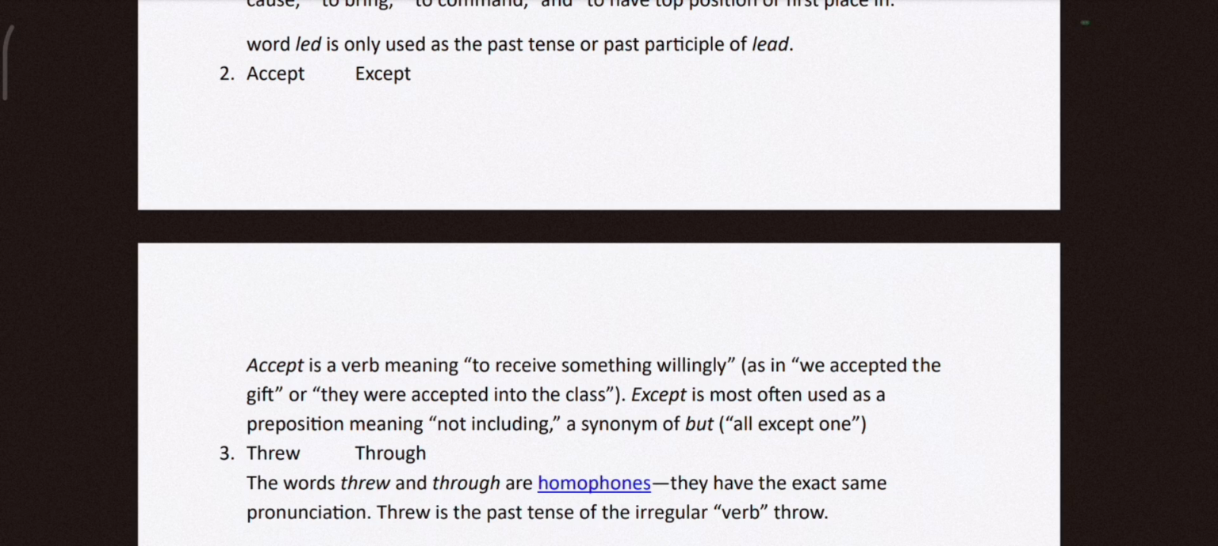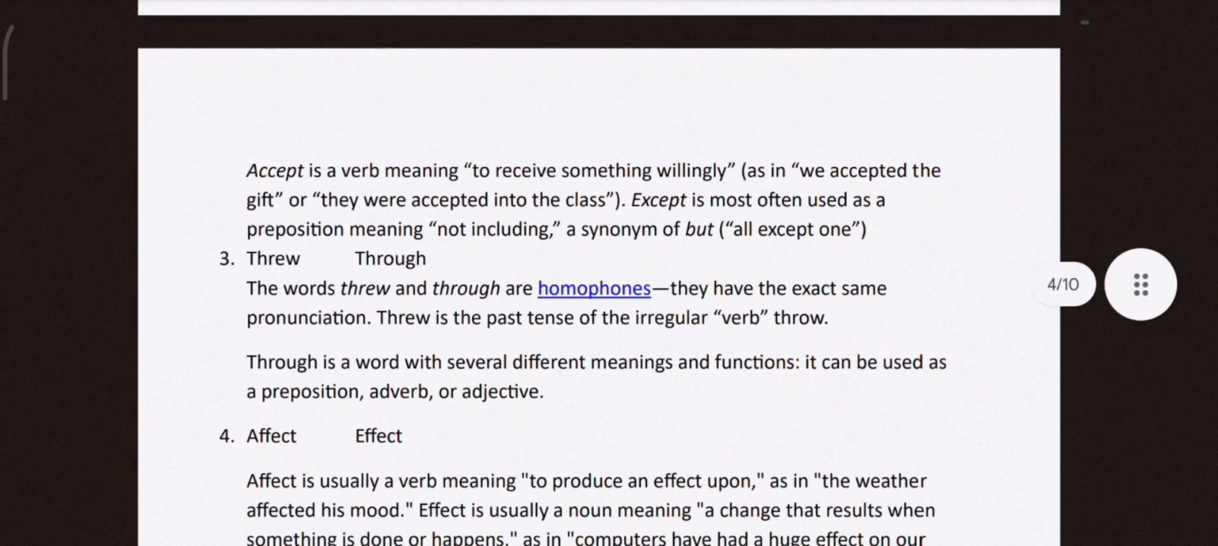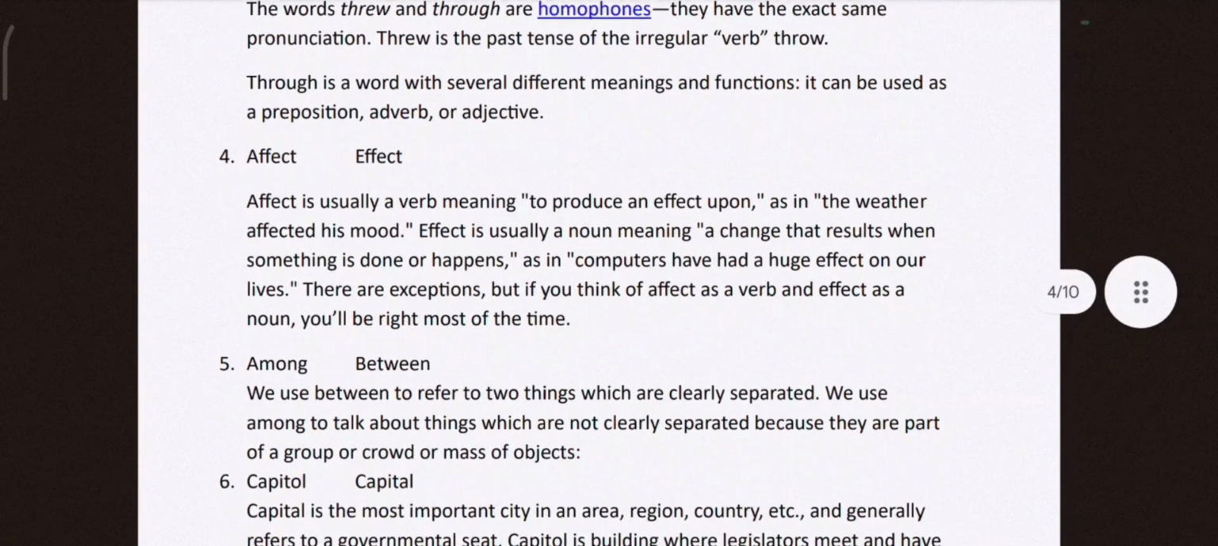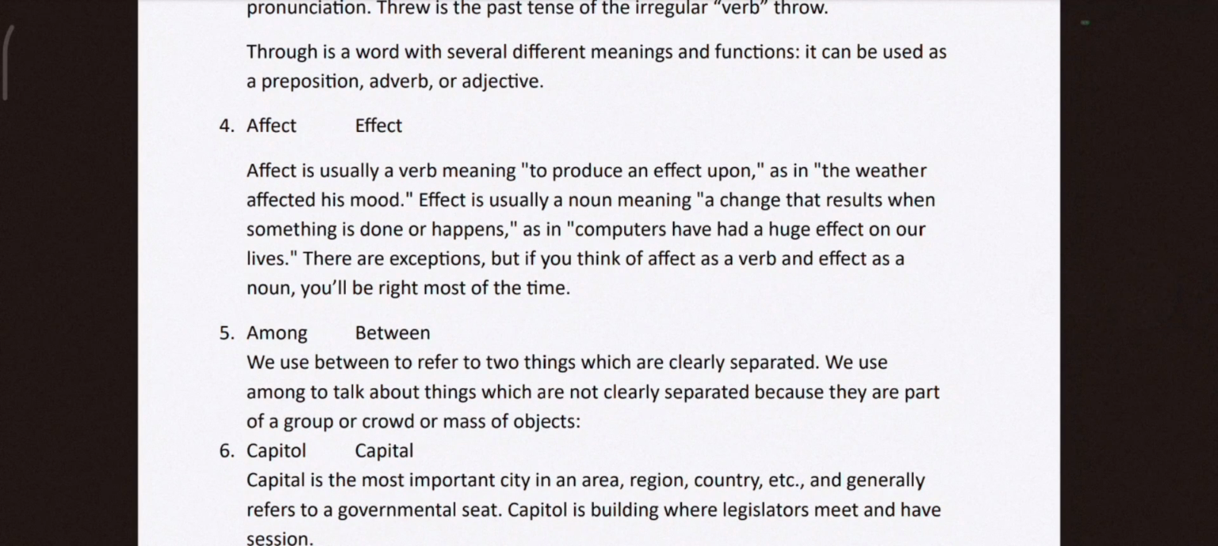Threw and through, they are homophones. Threw means past tense of throw. I threw a stone. And through, she went through the tunnel in the train. Affect, effect. So, affect is usually used to mean to produce an effect upon. Weather affected his mood. It was a rainy day and he was feeling moody.